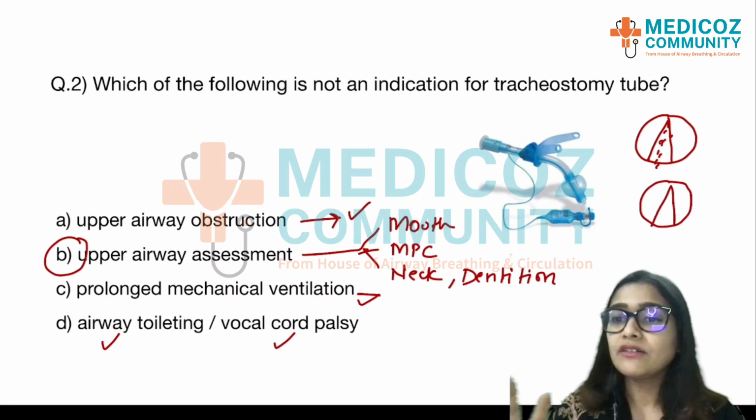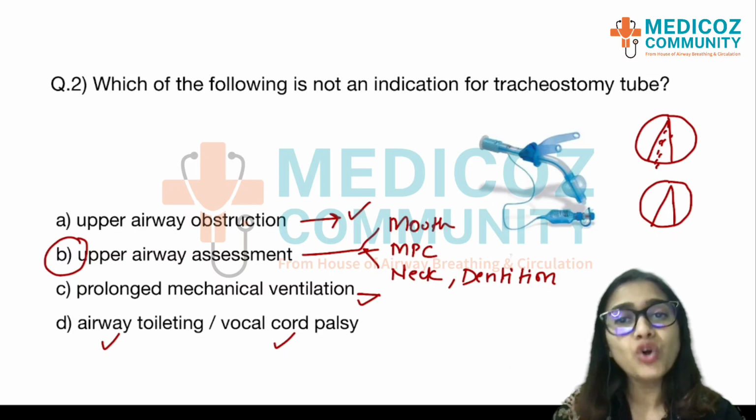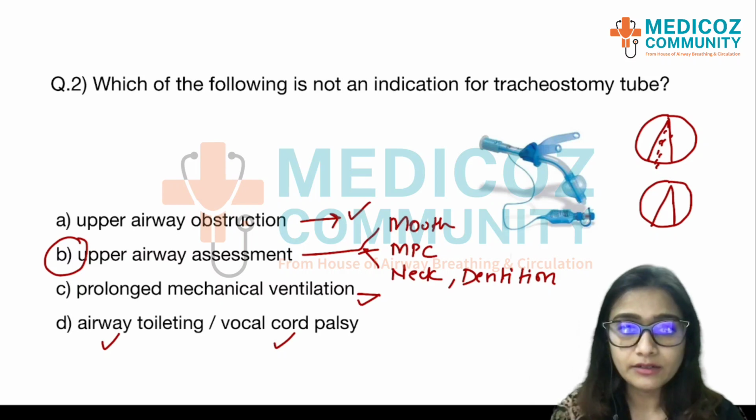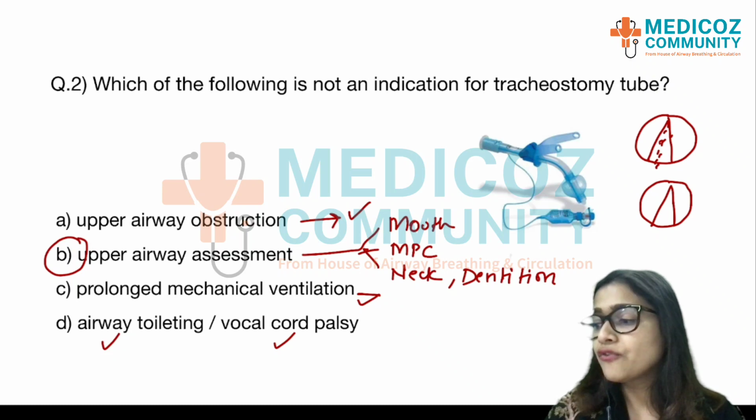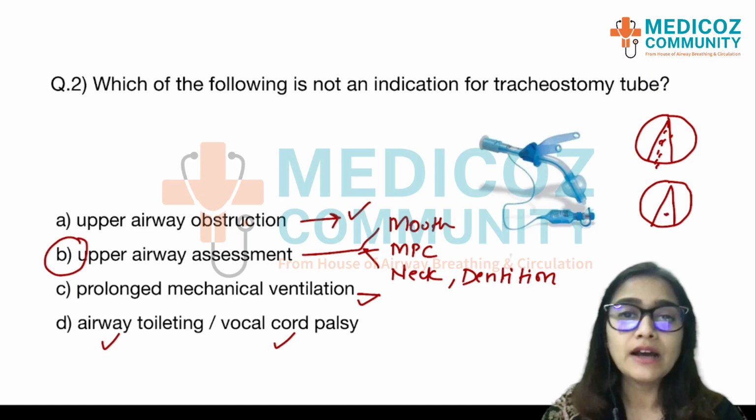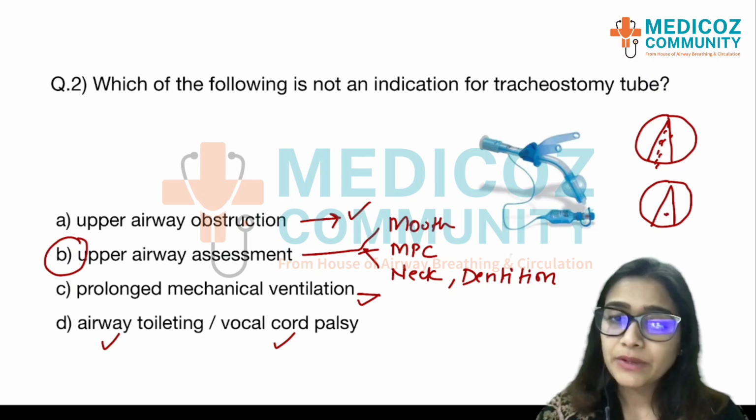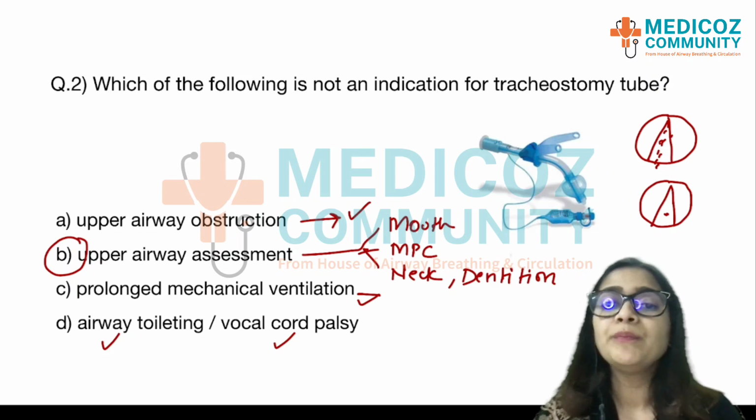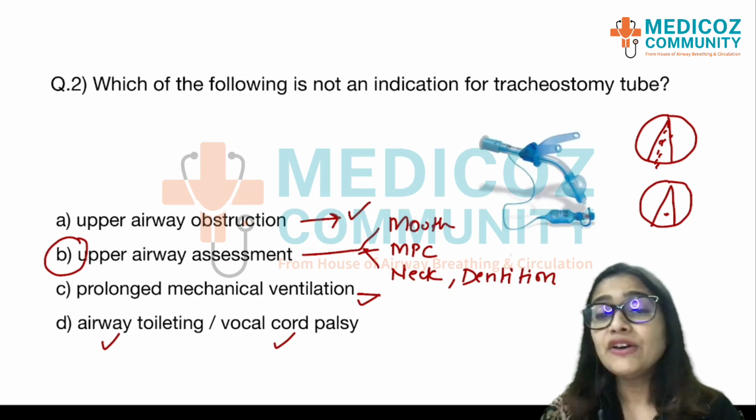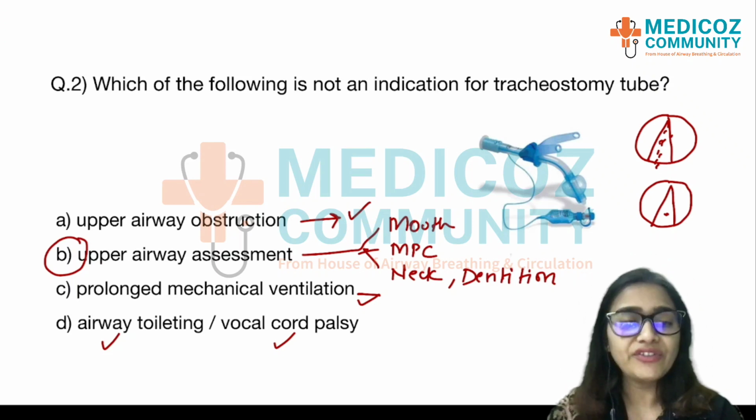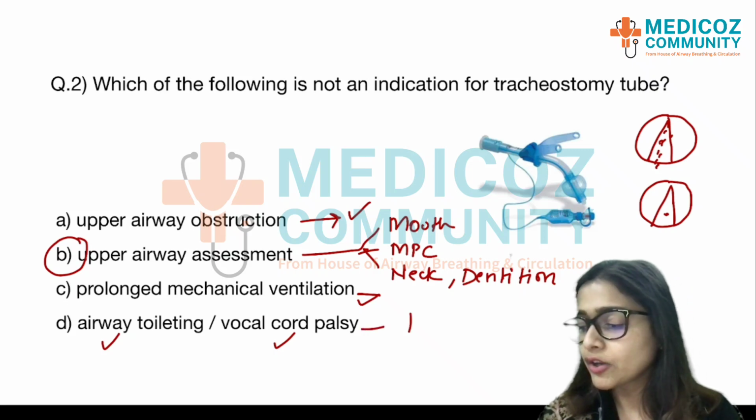So if this patient has vocal cord palsy, whenever there is a foreign material, these vocal cords are not going to be able to adduct, right? And because of which foreign material can enter into the lungs, and that can cause aspiration pneumonia or aspiration pneumonitis. Therefore, vocal cord palsy is definitely an indication for tracheostomy.